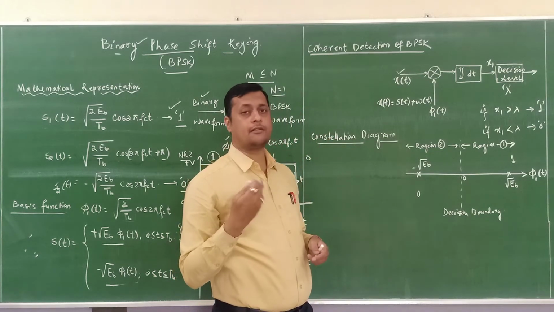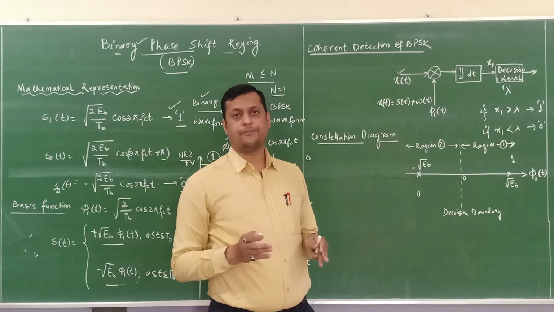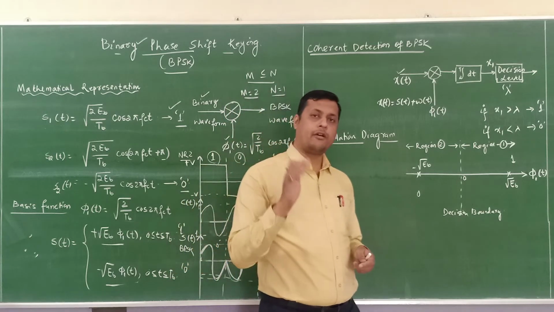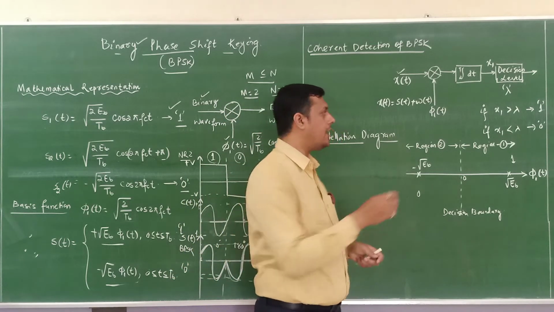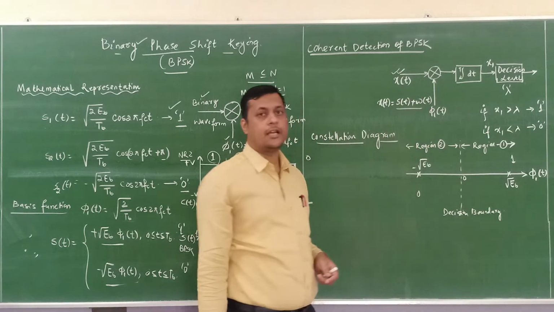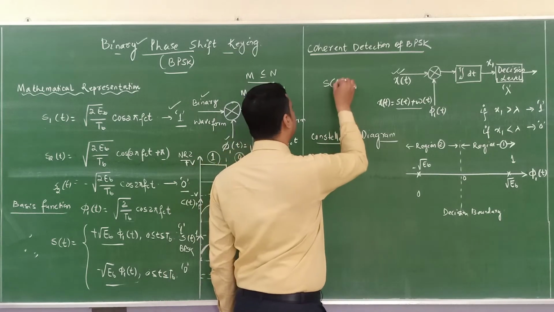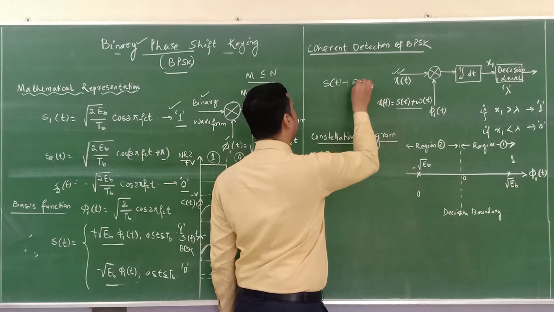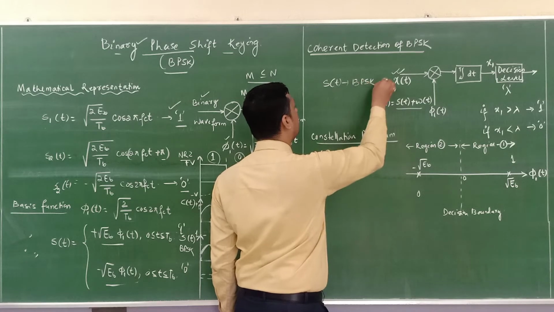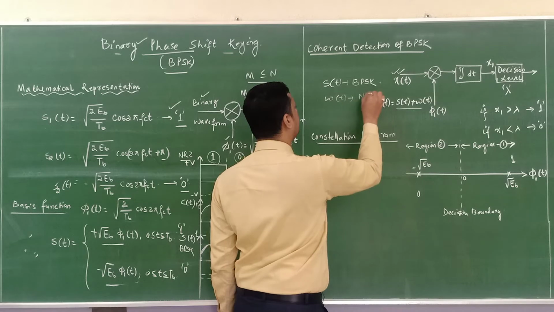Whenever s of t is delivered to a channel, it won't be s of t because an additional component of noise is going to interfere. So x of t is nothing but s of t plus w of t, where s of t is my modulated signal and w of t is called the noise component.